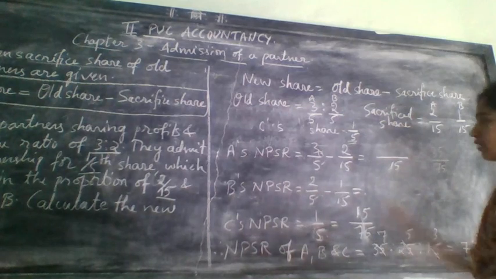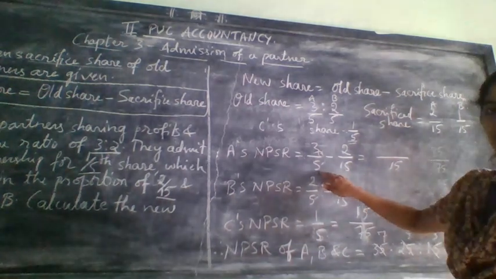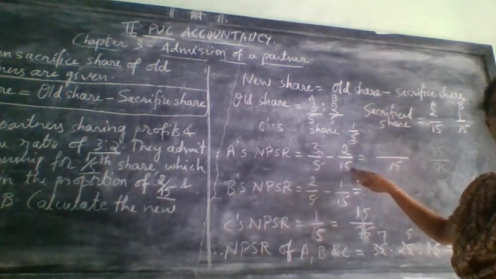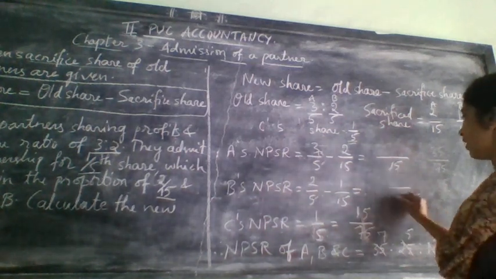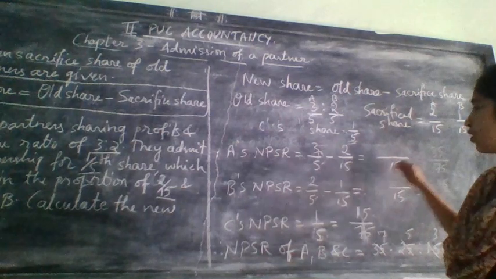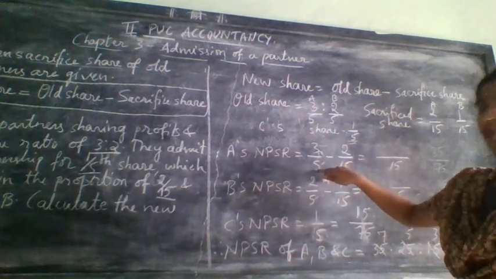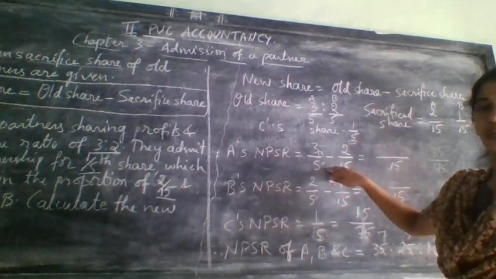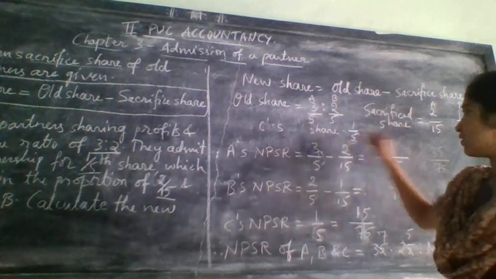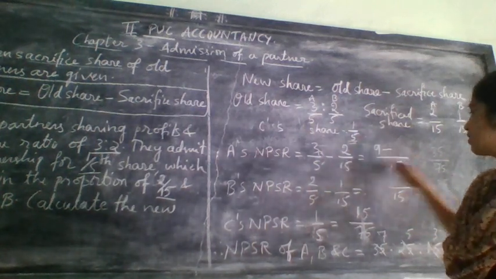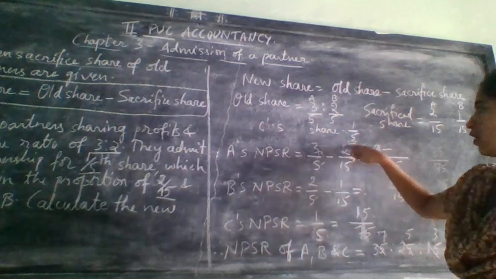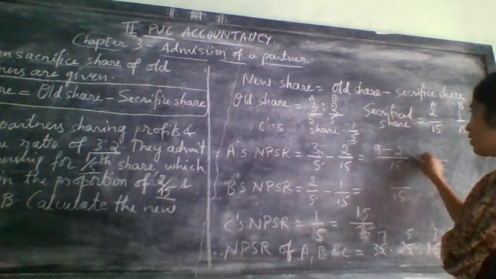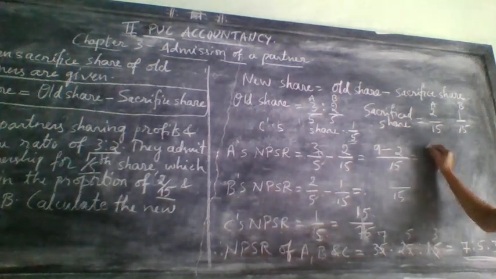Take 15 here. 15 can be divisible by 5 also. 5 3s are 15. So you can consider the highest number as a denominator. After taking this, what you need to do? 15 divided by 5, your answer will come 3. 3 3s are 9. Next, 15 divided by 15, answer will come 1. 1 into 2, 2. So 9 minus 2, how much it will come? 7.